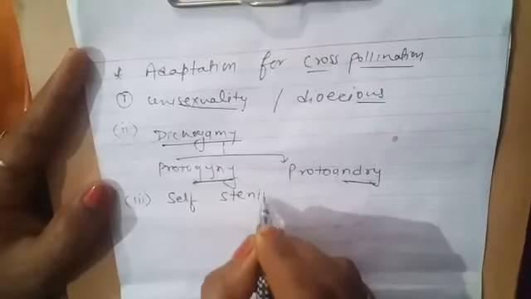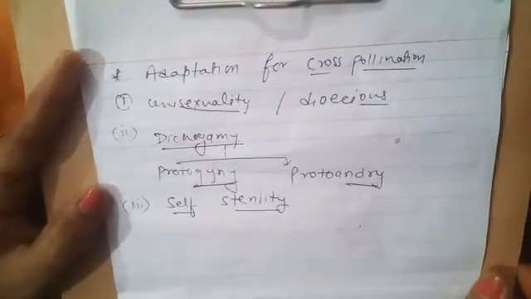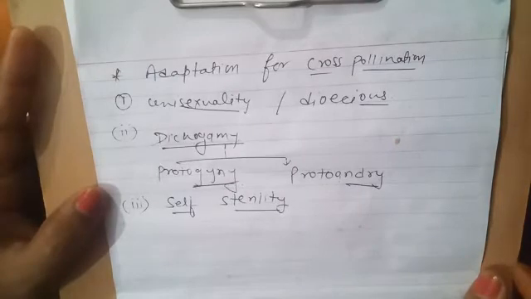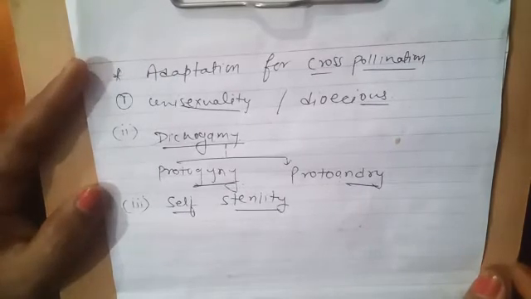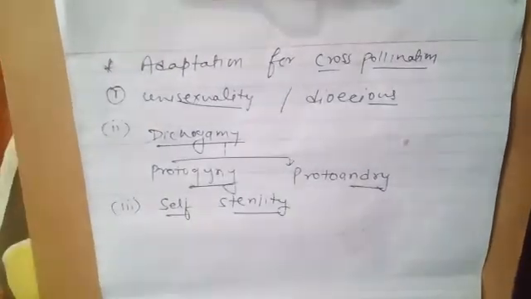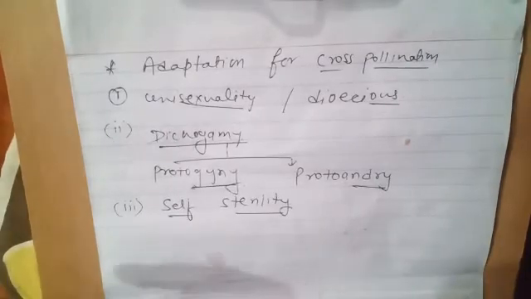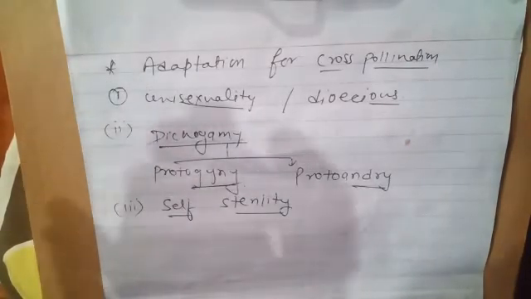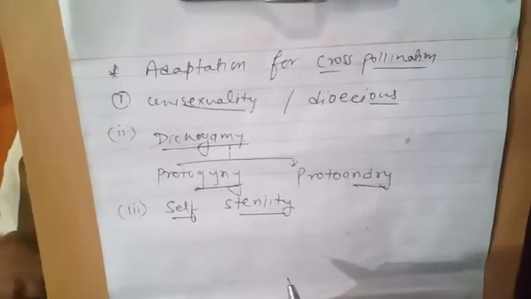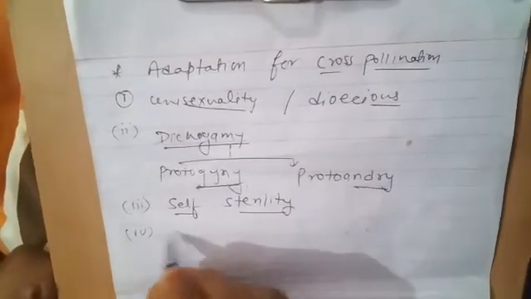The third one is self-sterility. In this condition, the pollen of the same flower is unable to germinate on the stigma of a flower borne on the same plant. For example, this condition is found in potato, orchids and Nicotiana. The next one is hercogamy.